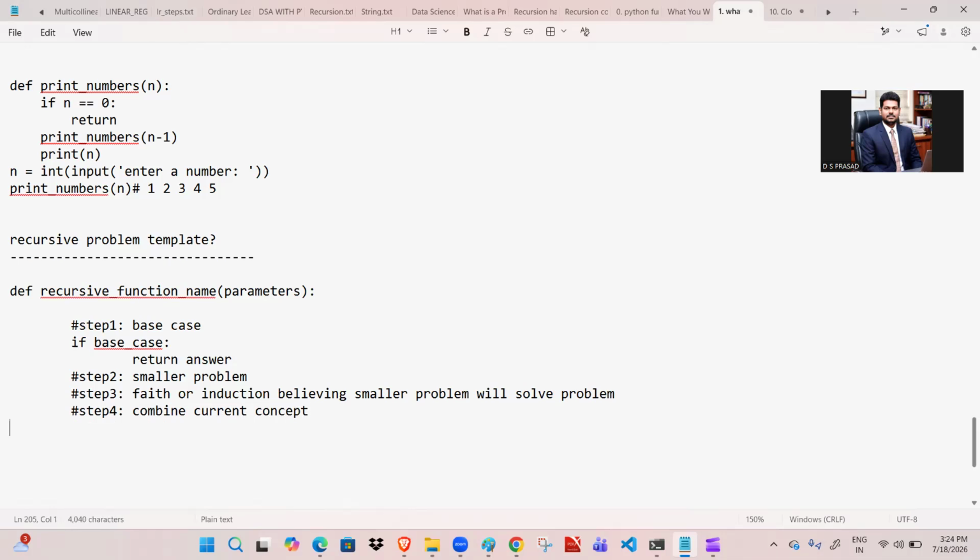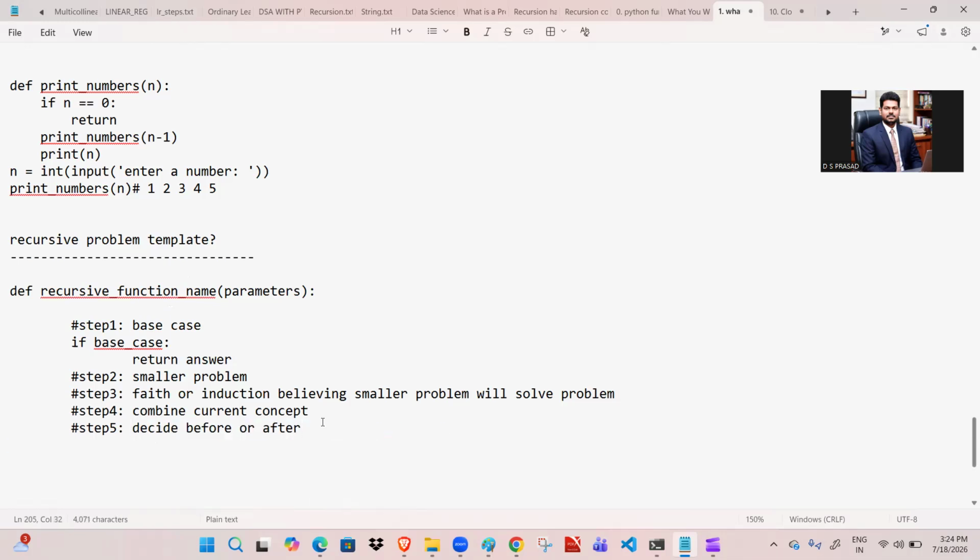Okay. After that, what is step five? Step five is where we need to return the final answer. So also decide before or after. Once we decide before or after, then we get the final answer.